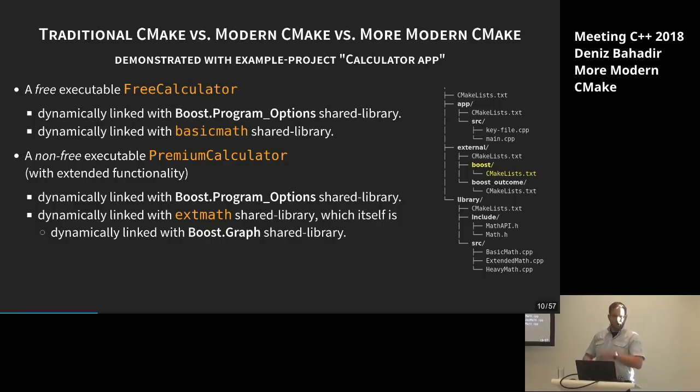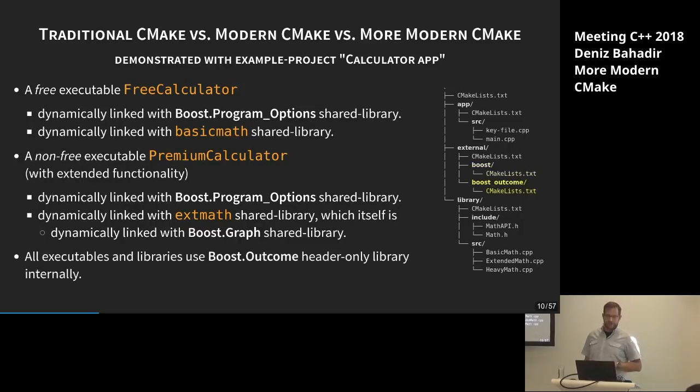And then all of these targets, maybe the libraries or the executables, they have a dependency on Boost Outcome. If you don't know Boost Outcome, it's a header-only library by Niall Douglas, which was reviewed and now should become a part of the Boost collection, but still up till now there's no release with it. So that's a special thing. We have to find it separately from the Boost libraries. Okay, that's how our structure will look like, and that's what we do.